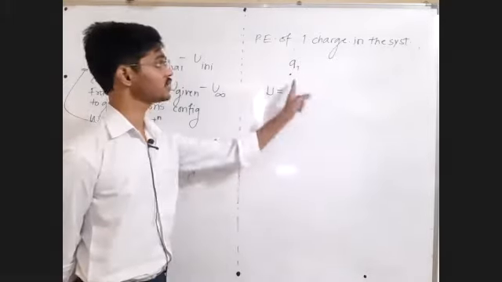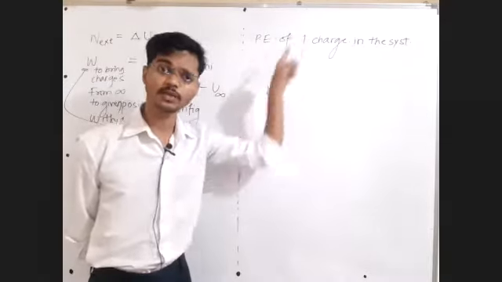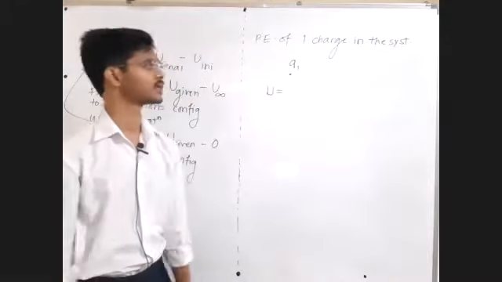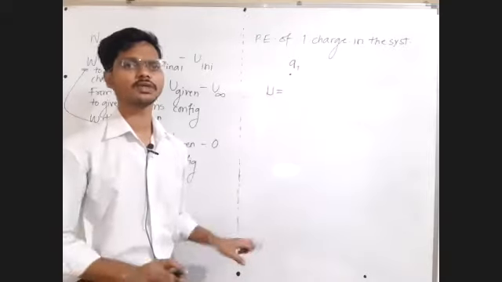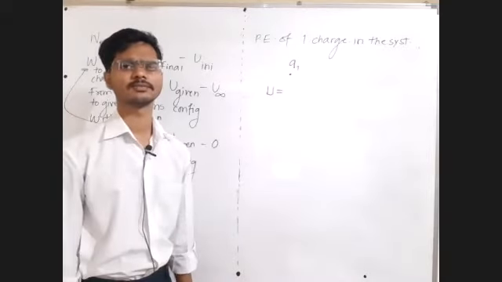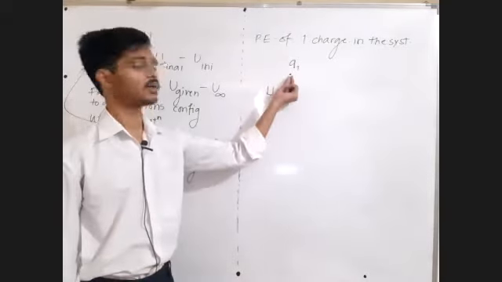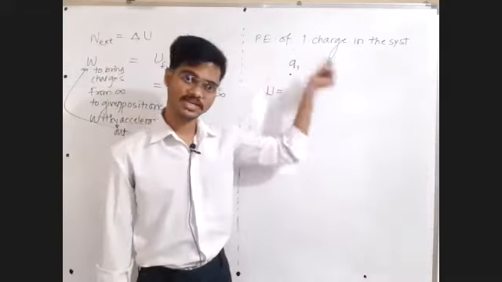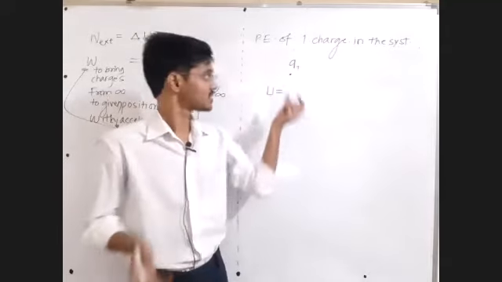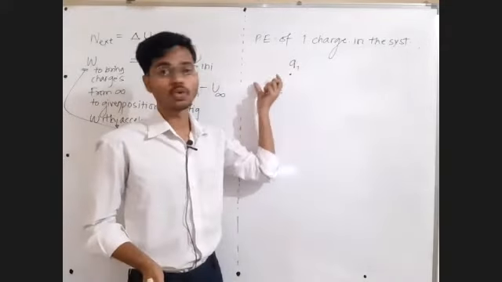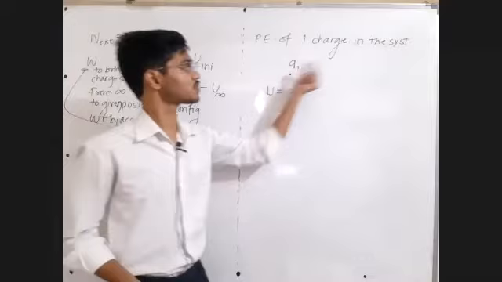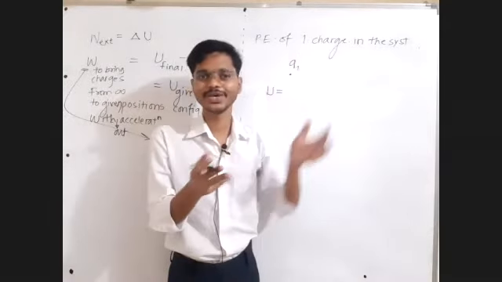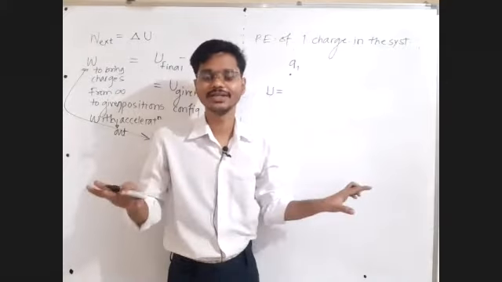We have to bring this charge from infinity to the given point. We have to check the work done. That work done by the external force is equal to the energy. If you have got the concept, you will immediately answer it. Sir, we have to initially assume no one is present in the system. We have to bring all the charges one by one. There is only one charge. Assume that no one is present. Bring this charge from infinity to the given position. No one is interacting with this charge. So the external force has nothing to do.